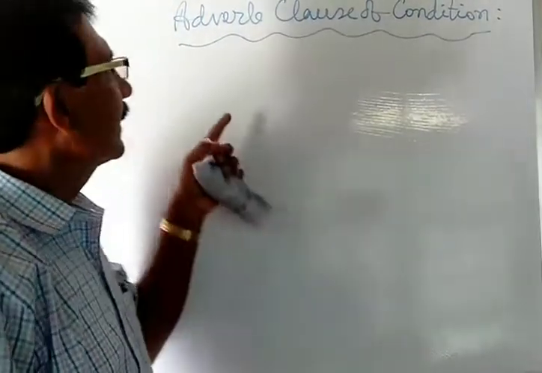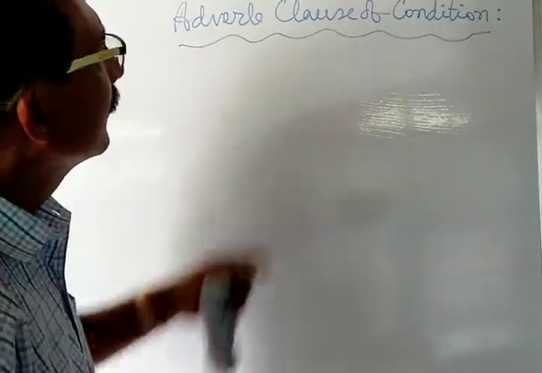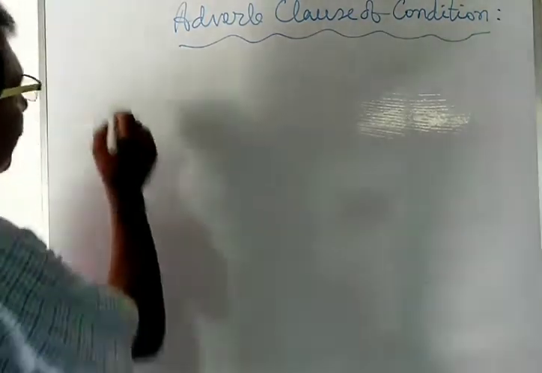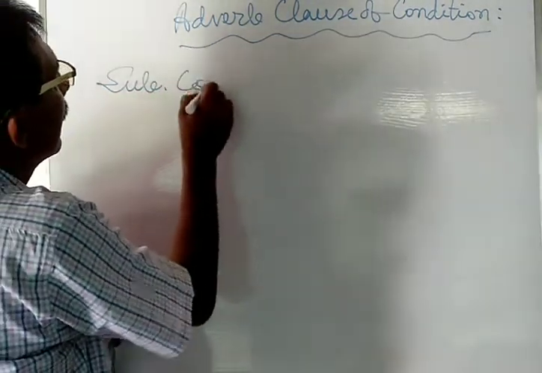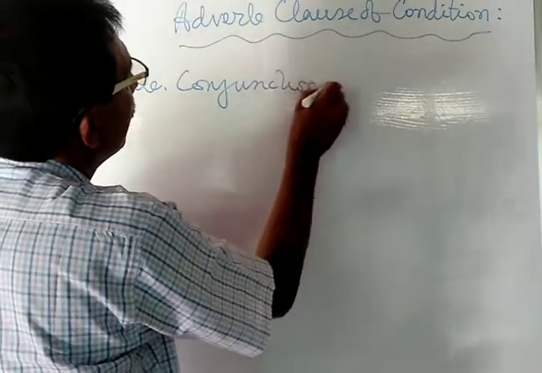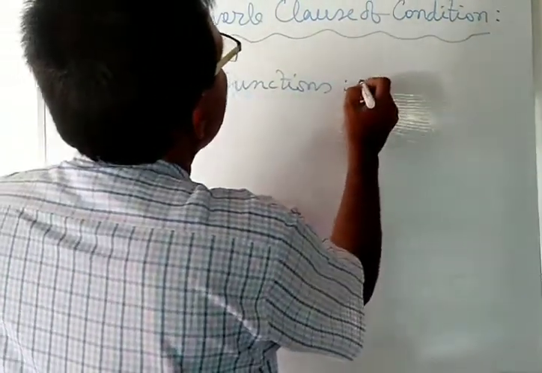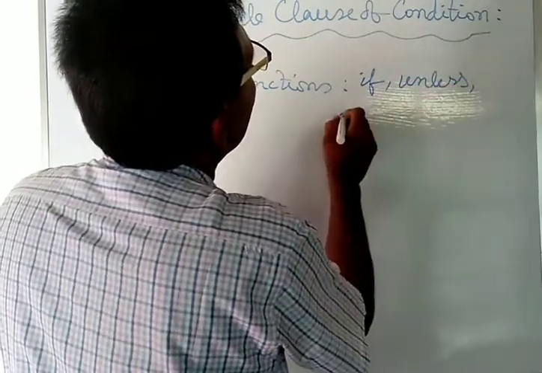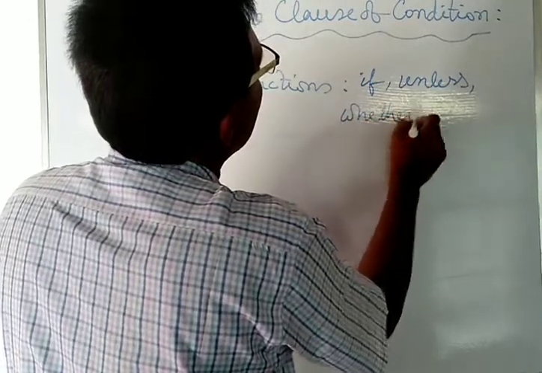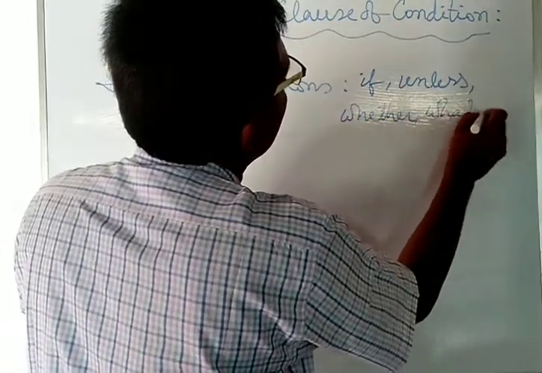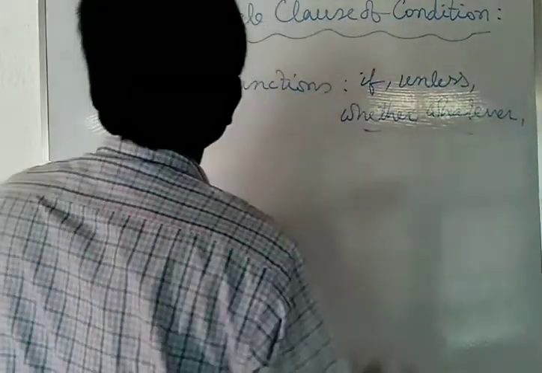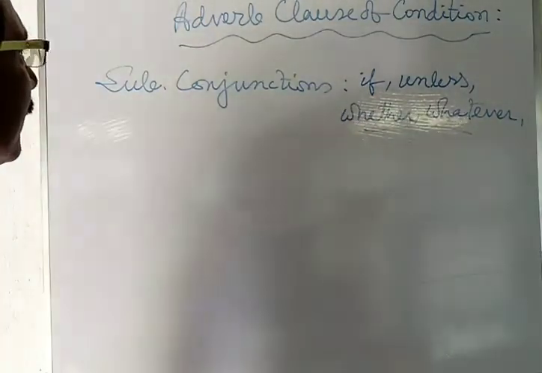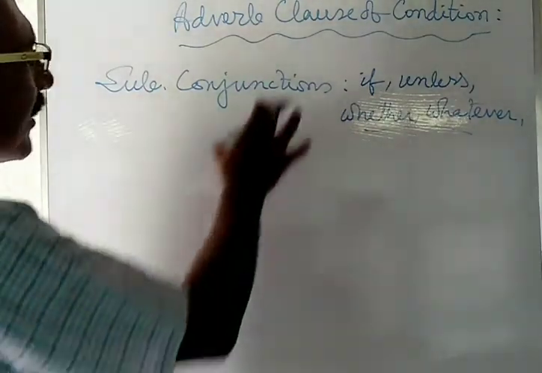My topic for discussion is adverb clause of condition. Adverb clause of condition is introduced with the subordinating conjunctions such as if, unless, whether, whatever, etc. Such type of subordinating conjunctions may be used in order to make a sentence containing adverb clause of condition.